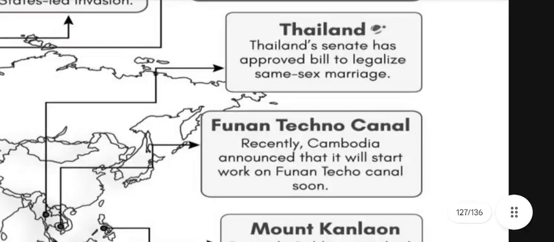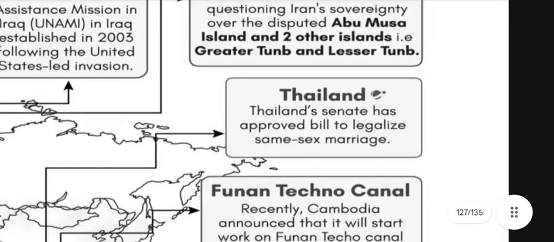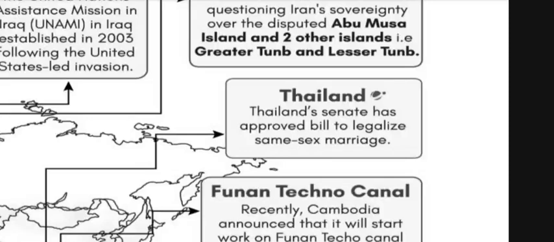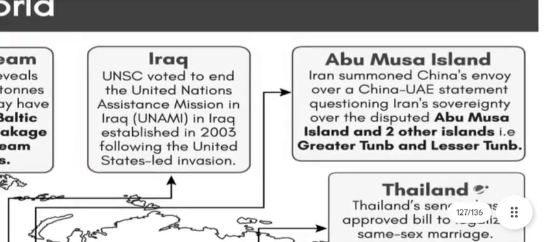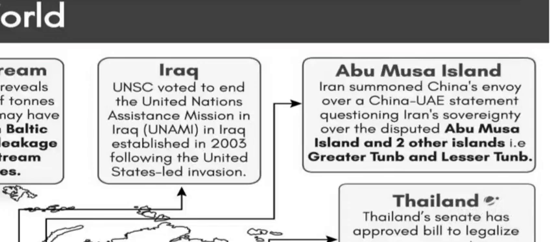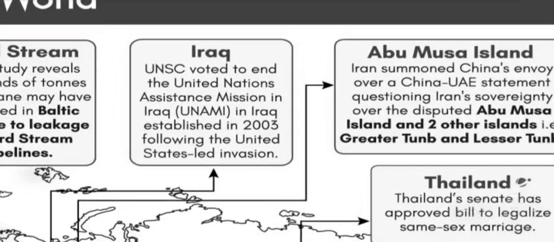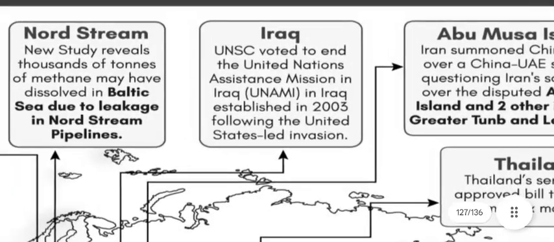Funan Techo Canal: recently, Cambodia announced that it will start work on the Funan Techo Canal. The Thailand Senate has approved a bill to legalize same-sex marriage. Abu Musa Island: Iran summoned China's envoy over the China-UAE statement questioning Iran's sovereignty over the disputed Abu Musa Islands and two other islands. Iraq: UNSC voted to end the United Nations assistance mission in Iraq. UNAMI in Iraq was established in 2003 following the United States-led invasion.